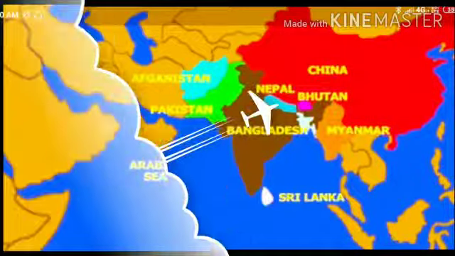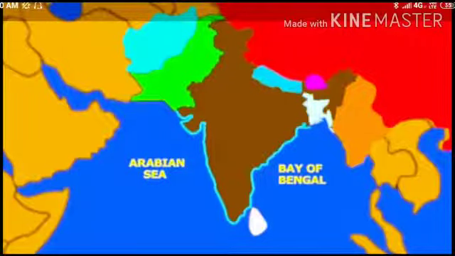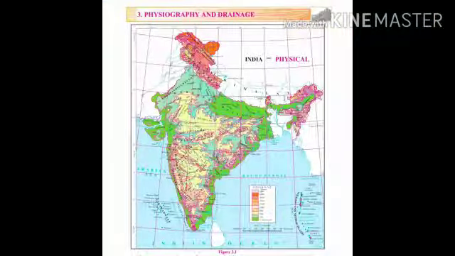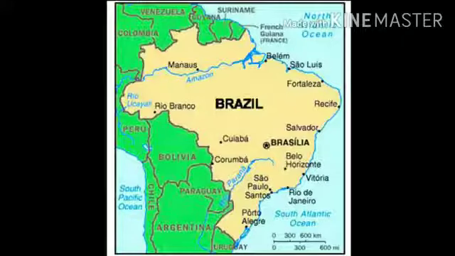In the next slide you can see the water bodies which are surrounding India from the west direction. The Arabian Sea surrounds India from the west direction. The water body that is surrounding India from the south direction is the Indian Ocean. Here is a quick recap of the neighboring countries and the oceans surrounding India. Students, I hope you must have understood the location and extent of India. So let's proceed further with the location and extent of Brazil.